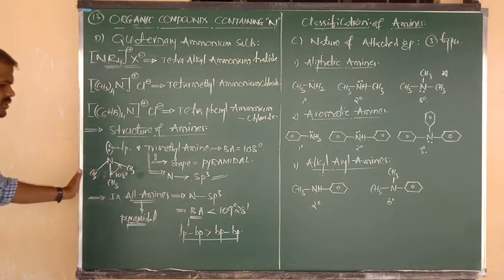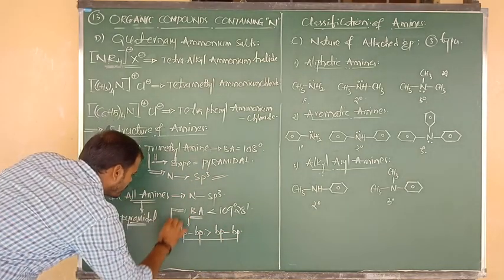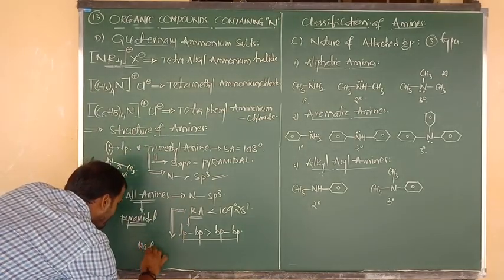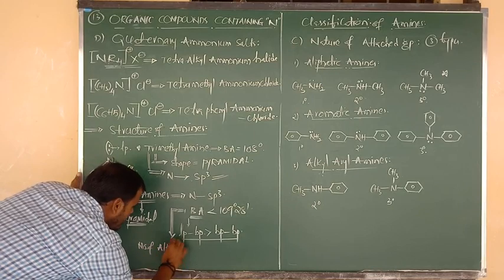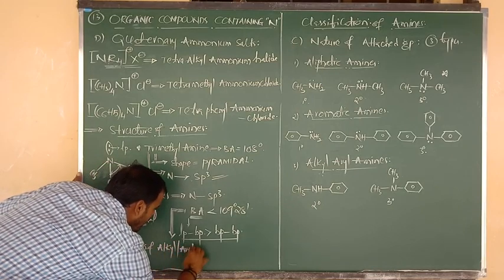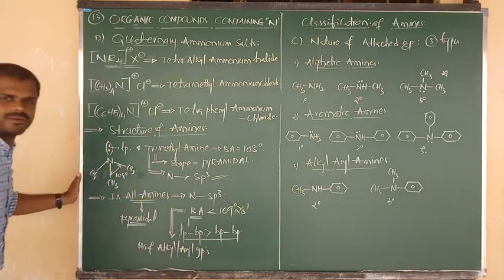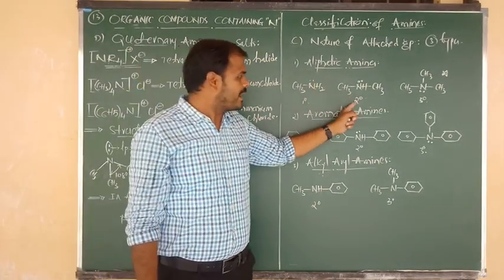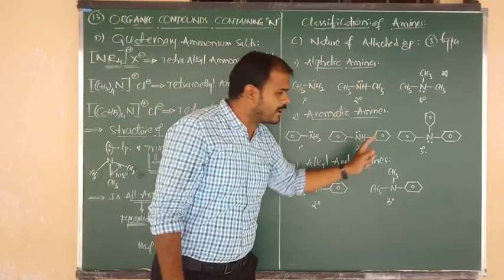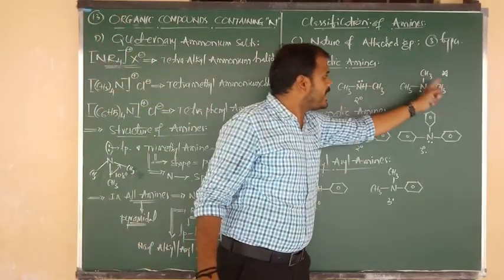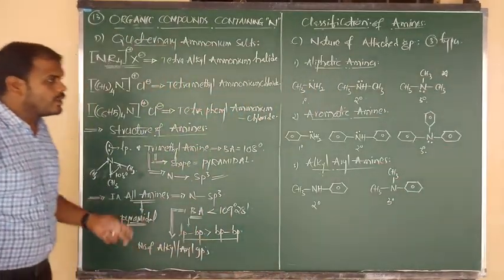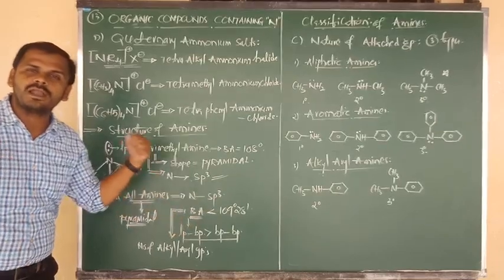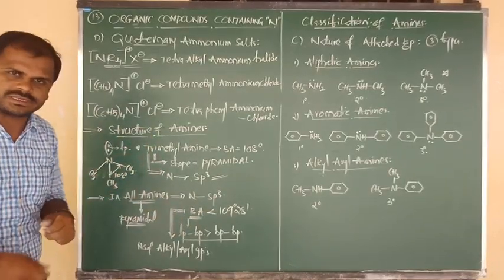And one more concept is also there. The bond angle values depend upon the number of alkyl or aryl groups. In primary amine, only one alkyl or aryl group will be there. But in secondary amine, 2 alkyl or aryl groups will be there. But in tertiary amine, 3 alkyl or aryl groups will be there. So depending upon the number of alkyl or aryl groups, there will be a change of what? Bond angle, due to change of repulsions.